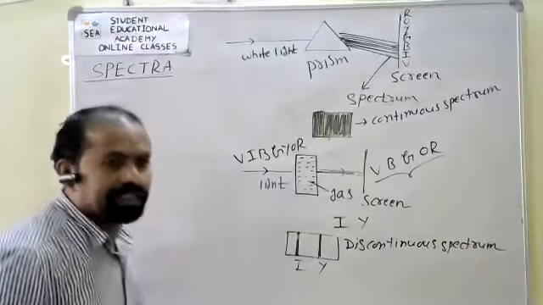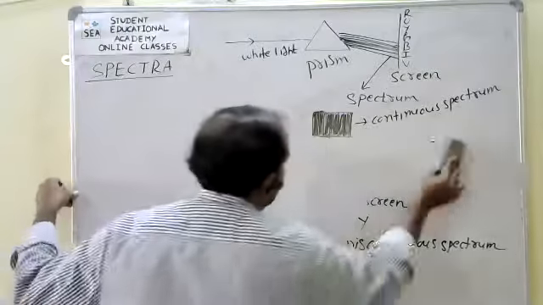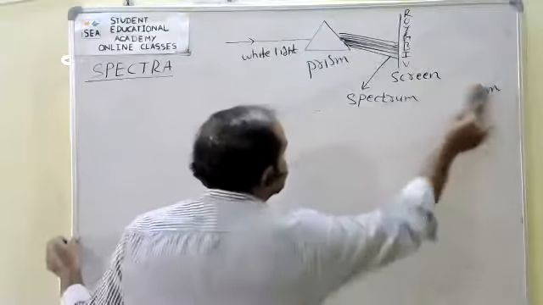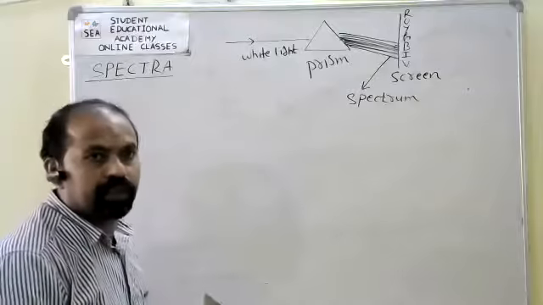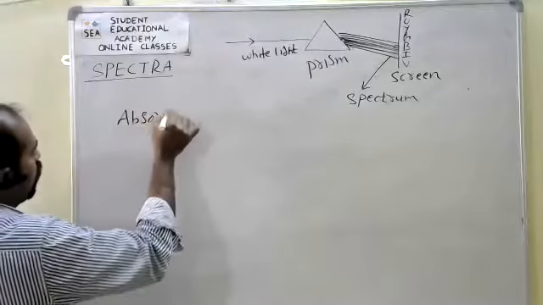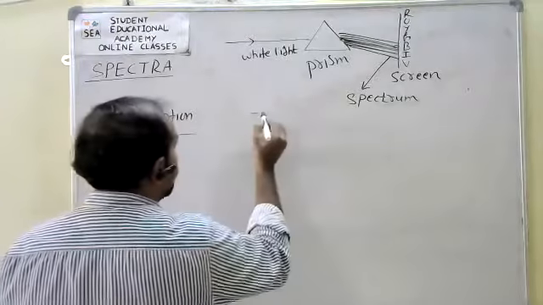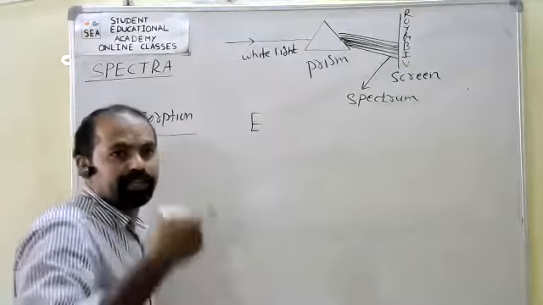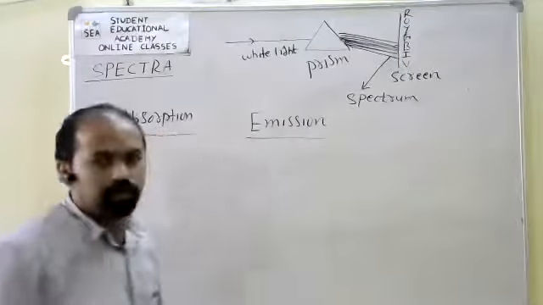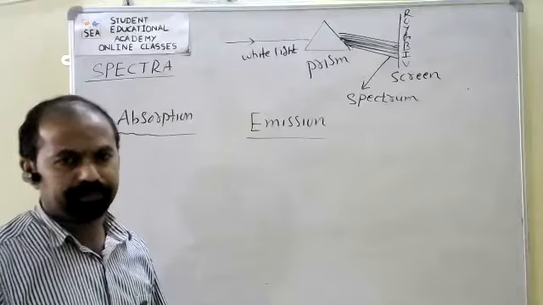Now listen. The spectra are mainly classified into 2 types. The first one is the absorption spectrum and the other is the emission spectrum.